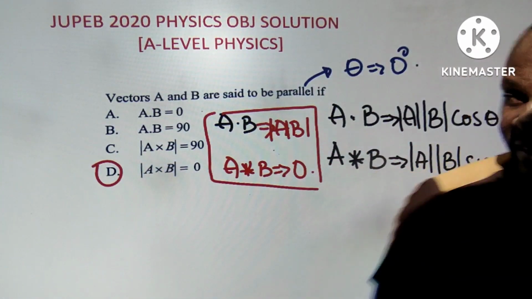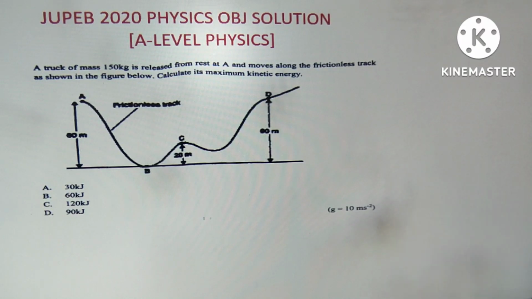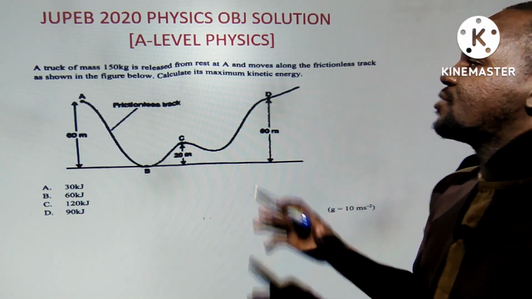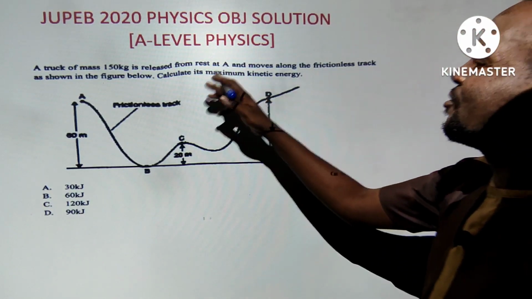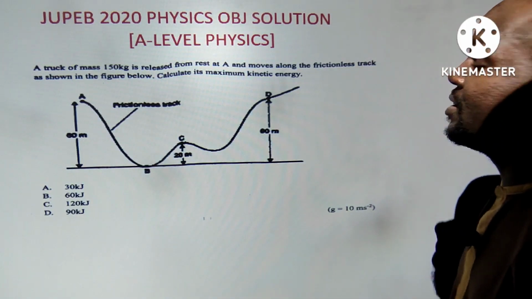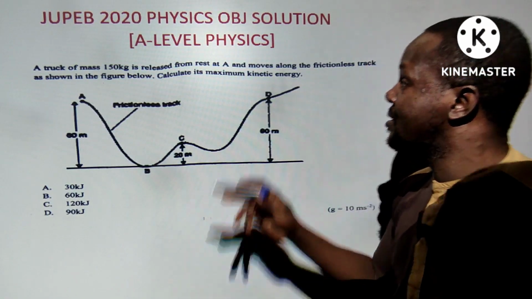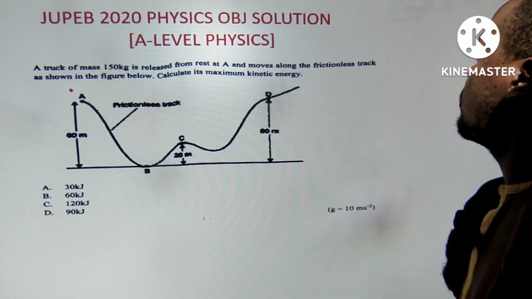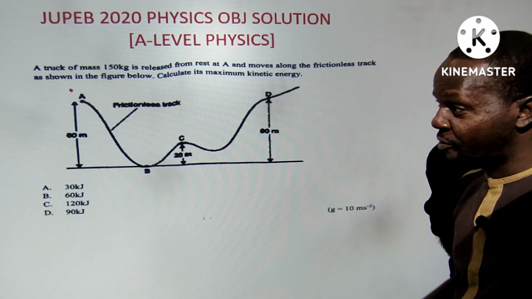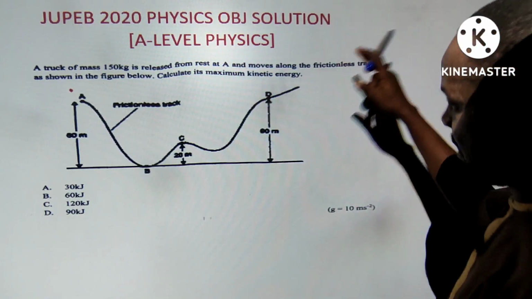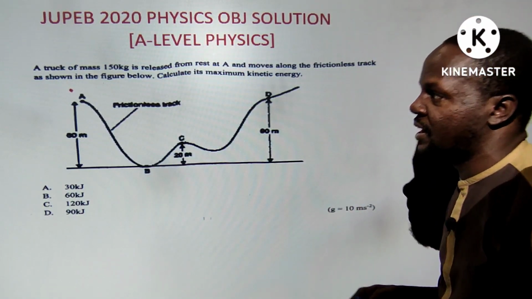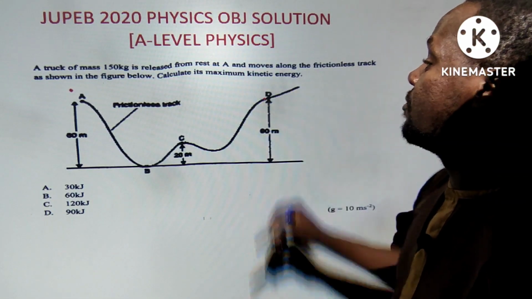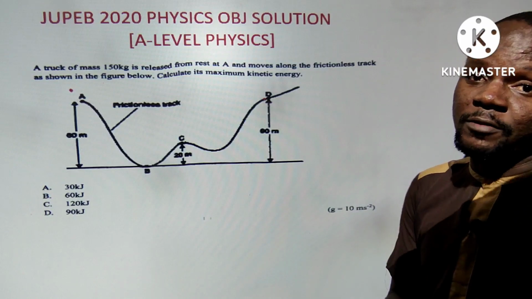Next question, my dear admin. Thank you. Admin, this is a very simple question. I don't know the number. Now, a truck of mass 150 kilogram is released from rest. Now, conservation of work-energy theorem, everybody should know this. At A, this is the point at which it was released, and it moves along the frictionless track. There is no friction, as shown in this diagram. I don't even know the shape of the diagram, but calculate the maximum kinetic energy. Maximum kinetic energy will be at the bottom, everybody knows. Energy has been conserved.